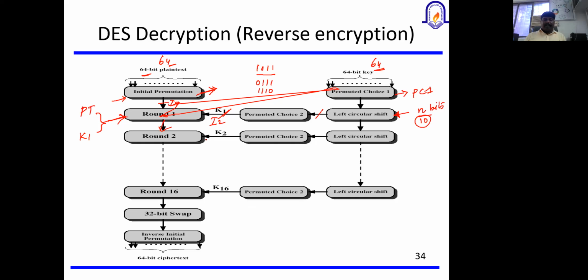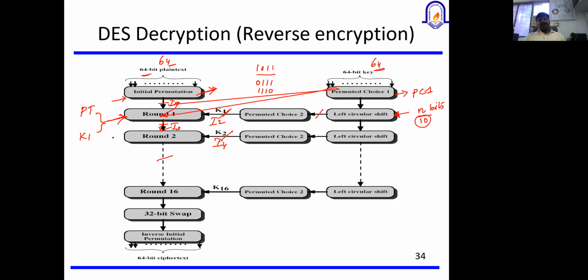That output will be passed to round 2. Again on the key side, the same kind of operations are going to be repeated: circular left shift, then that is applied to permuted choice 2, and then it will produce K2. Here, whatever output we received from round 1 will be the input for round 2. Let's assume this is input 3 and this is input 4. Input 3 and input 4 will be applied to the round function, which will produce a ciphertext.